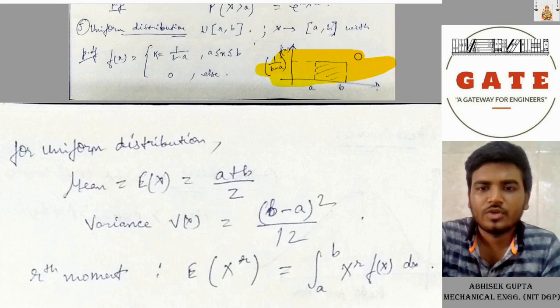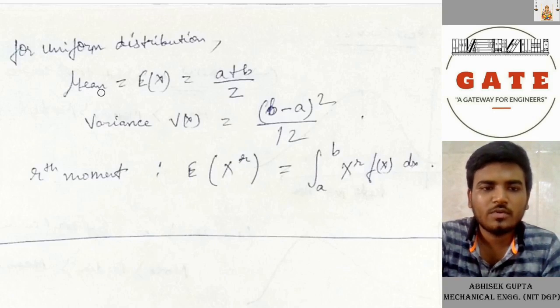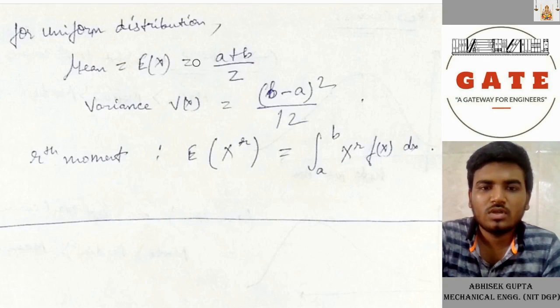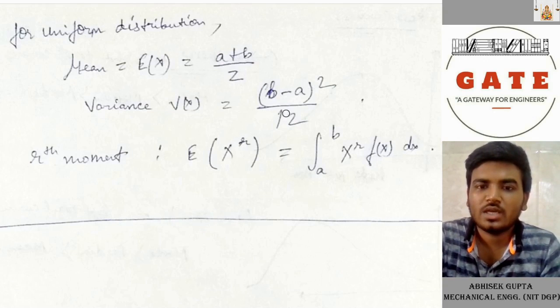curve of uniform distribution. For uniform distribution, mean equals (a + b)/2 and variance equals (b − a)² divided by 12, and the r-th moment equals E[X^r], the integration from a to b of x^r f(x) dx.